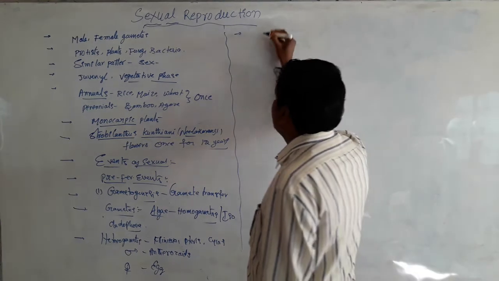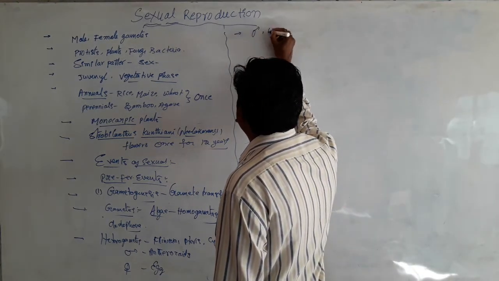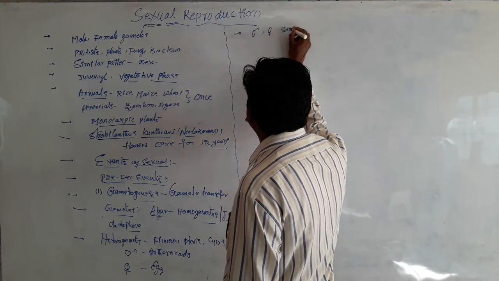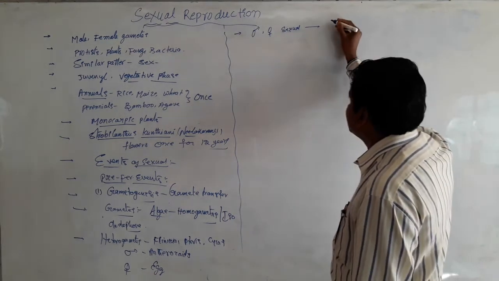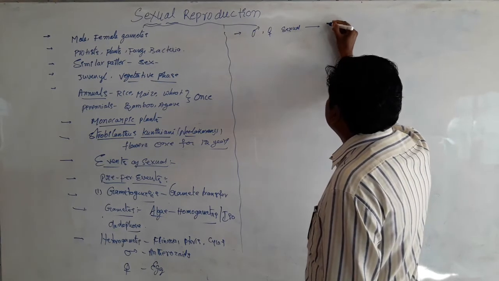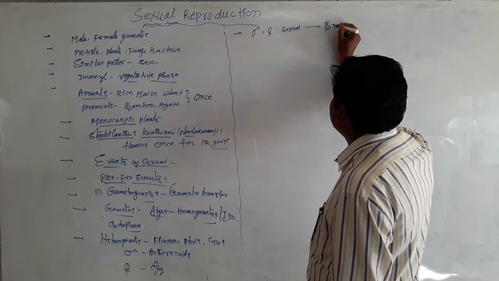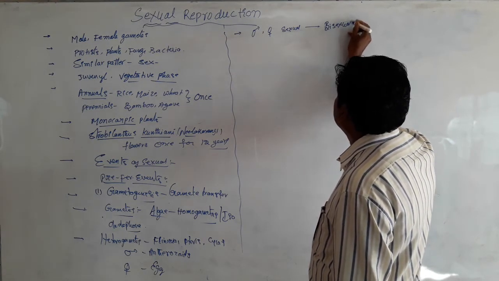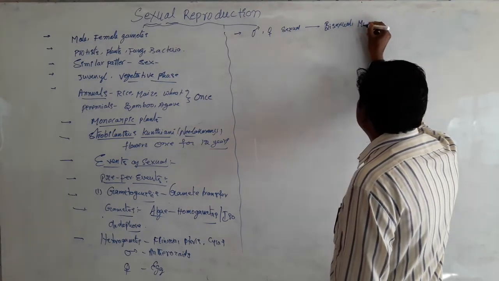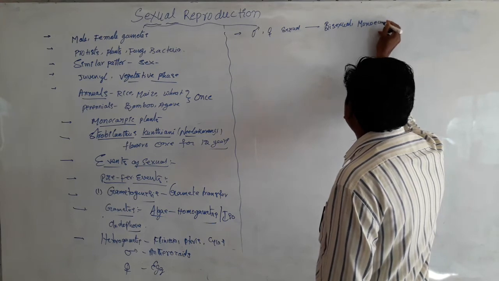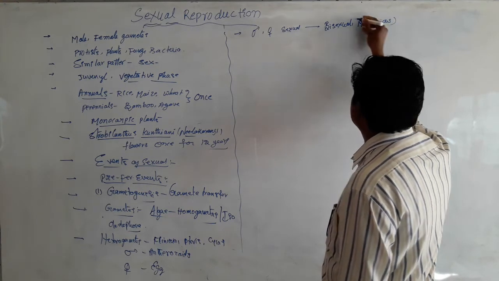The presence of male and female sexual organs on the same plant is considered a bisexual condition. This is also called monoecious.